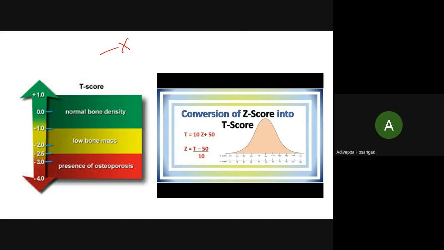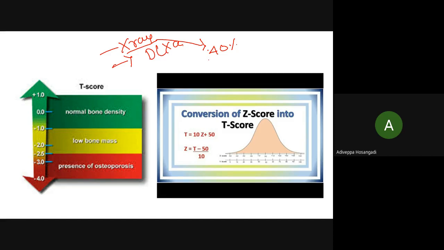So generally it is an X-ray, or the gold standard is DEXA. Please remember this. X-ray will detect osteoporosis when the mineral density is lost more than 40%. If X-ray is picking up osteoporosis, means the bone has already lost more than 40% of mineral density. That time only X-ray. So X-ray is not a good investigation tool. It is late. If you see osteoporosis on X-ray, means it is late.